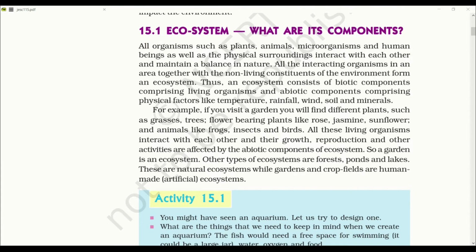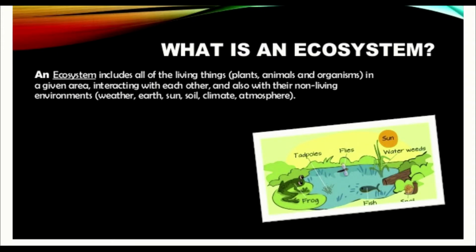All the interacting organisms in an area, together with the non-living constituents of the environment, form the ecosystem. So children, ecosystem is a combination of living and non-living things which are related to each other. As you can see on the screen, an ecosystem includes all of the living things in a given area interacting with each other and also with their non-living environment, that is weather, earth, sun, soil, climate and atmosphere.